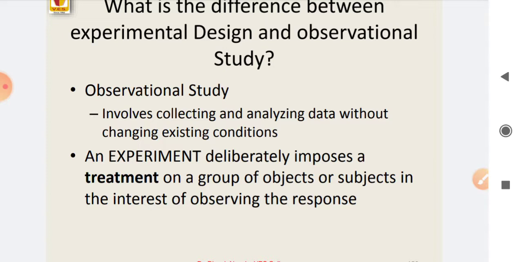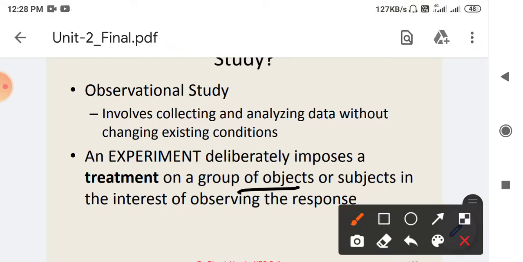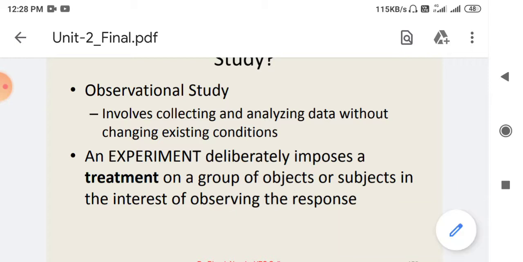So for an observational study we just take the data as it is and use the existing conditions. But for experimental design we deliberately impose a treatment on a group of objects so as to obtain the response.